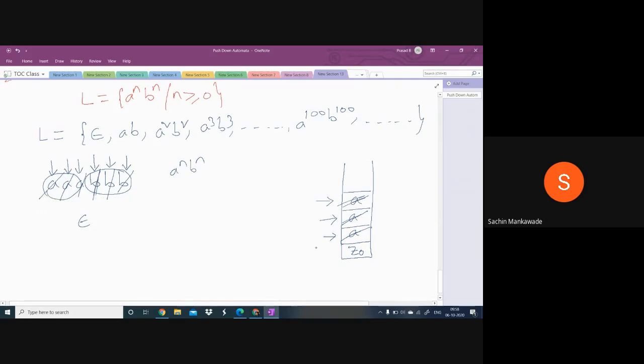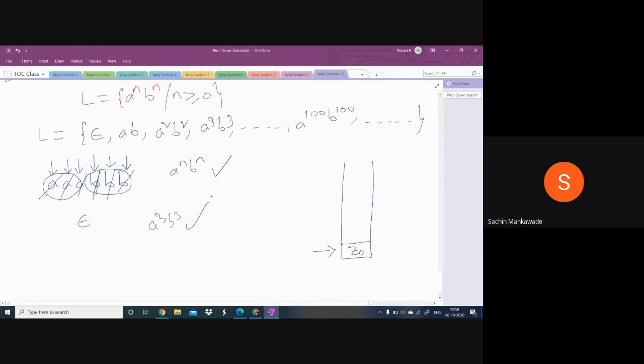When the string becomes empty, what is the top symbol in the stack? Already we have popped all 3 A's. We have deleted all these 3 A's. Z0 is the top symbol. Look at this: the string is empty, and in the stack the top symbol is Z0. That indicates the A's and B's are equal, that the string is in the form a^n b^n. So you accept a^n b^n. This is the logic.